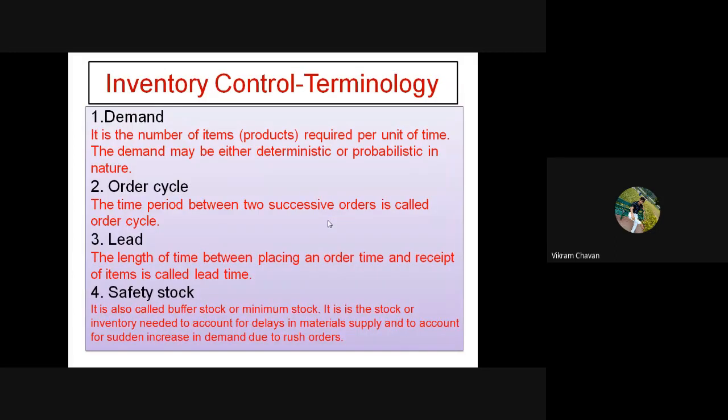Also we have discussed the terminologies for inventory control. So the first one is demand. Demand is expressed in a unit of time, the requirement per unit time. Then order cycle, the period difference between two orders, will be considered as the order cycle. Then lead time, the time between placing the order and receiving the material, that time period will be considered as the lead time.